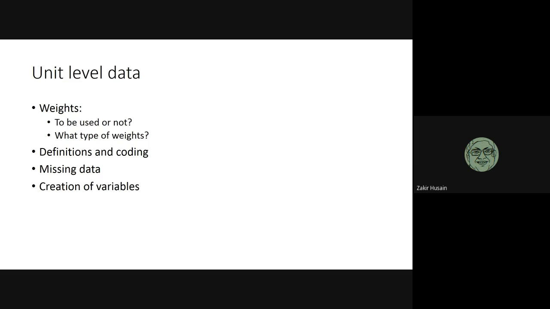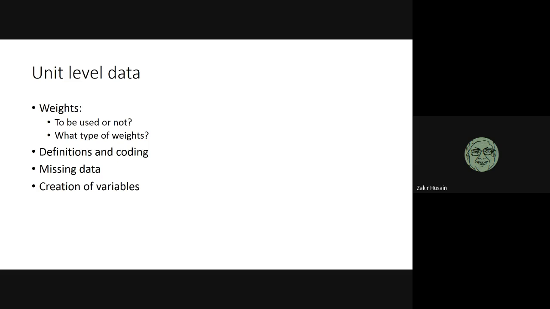Weights, again, if you're doing a primary survey, weights are not very useful. This is mainly in connection with unit level data. Data like NSSO, data like NFHS has weights. Weights are used in order to correct for oversampling of certain sections. Should you use them or not?